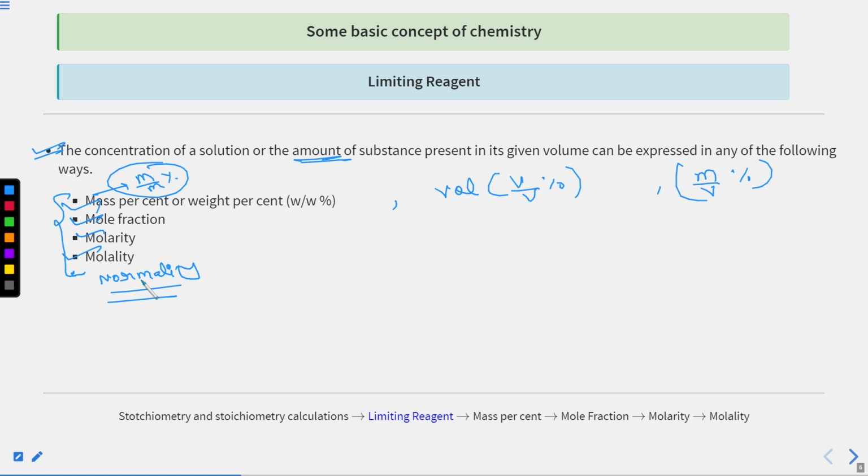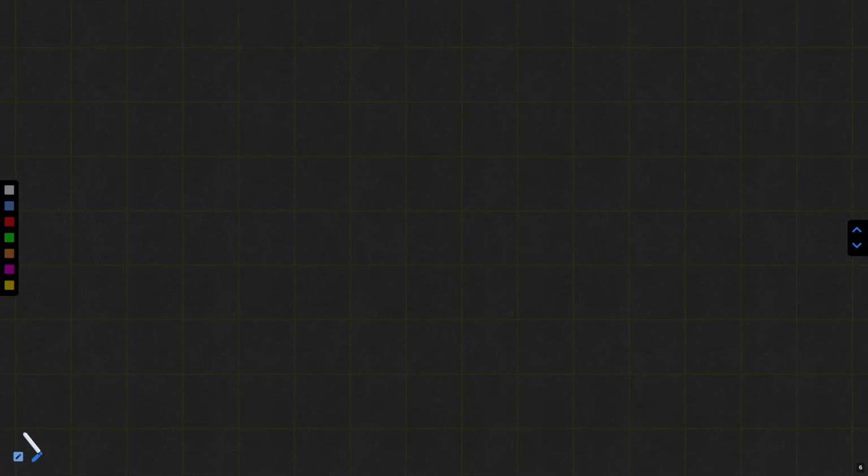First of all, I want to give you an idea about concentration. What is the concentration of a solution? You know very well that when two substances dissolve into each other, one is the solute and the other is the solvent. There may be more than two as well, giving binary, ternary and quaternary solutions. The solute is dissolved into the other substance, and the solvent dissolves it. The solvent is generally larger in amount and the solute generally smaller.